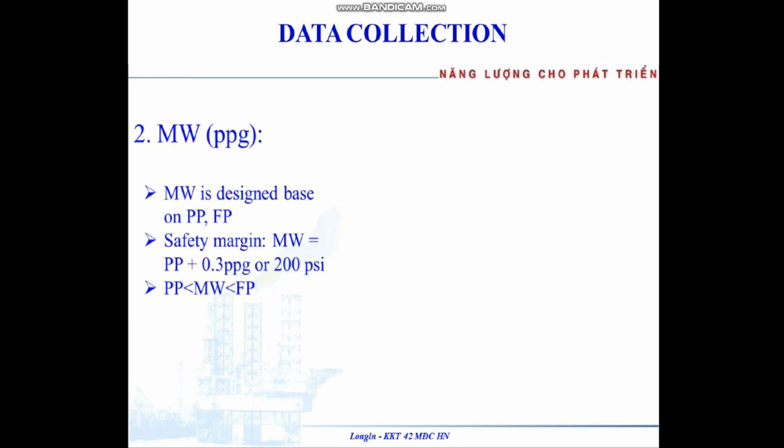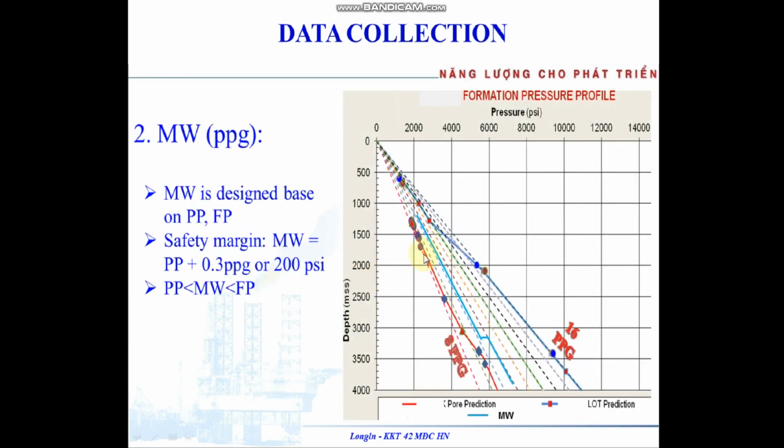The second is the mud weight. The green line here is the mud weight designed for the well. This mud weight is designed based on the pore pressure and fracture pressure. The safety margin is the pore pressure plus 0.3 ppg or 200 psi. Mud weight is normally overbalanced: less than the fracture pressure and more than the pore pressure.